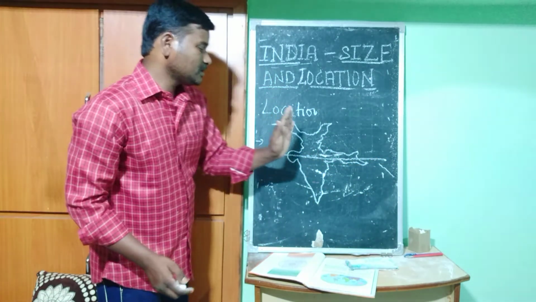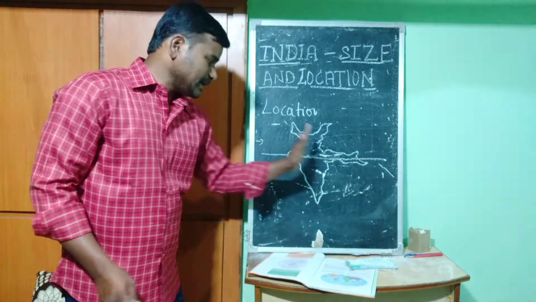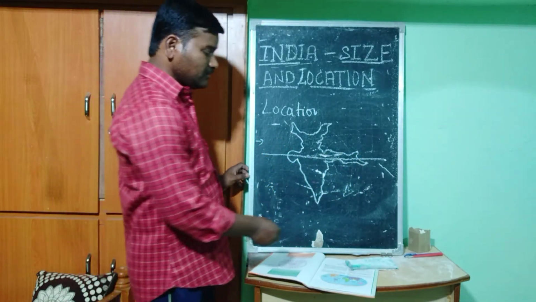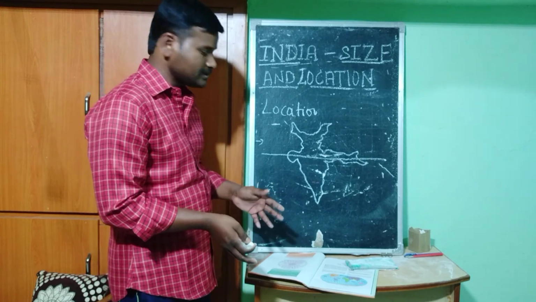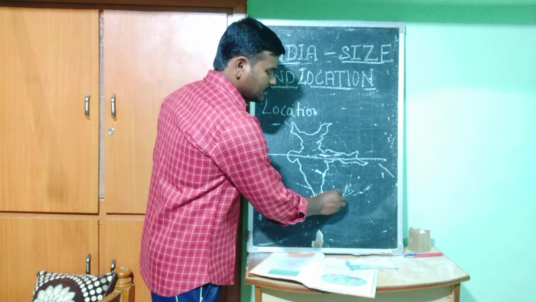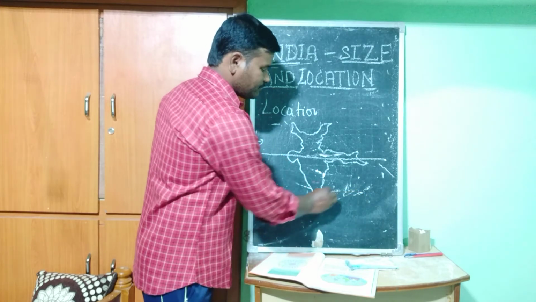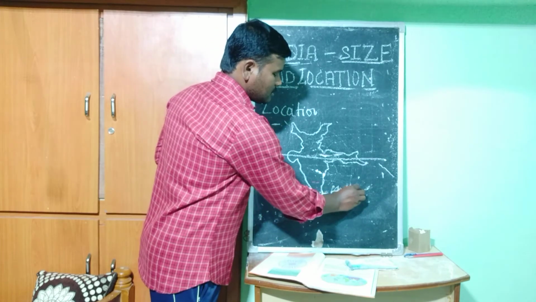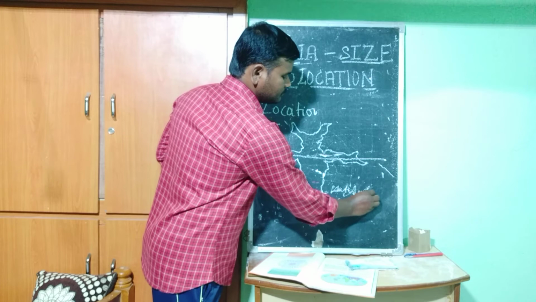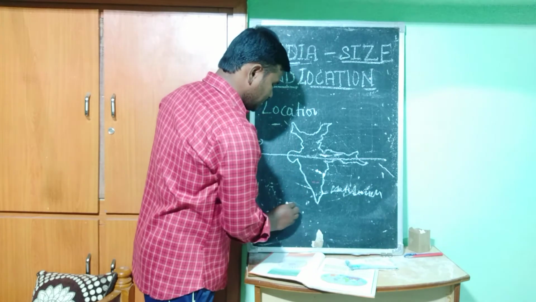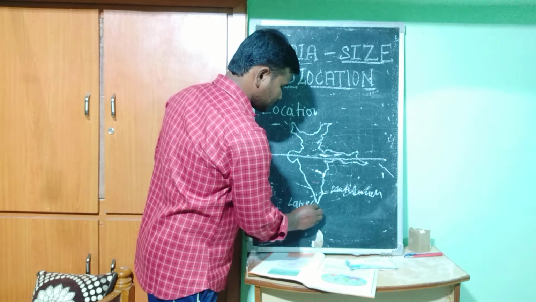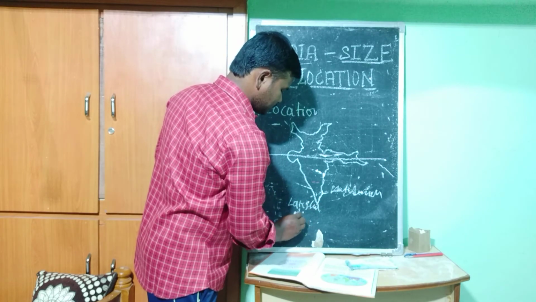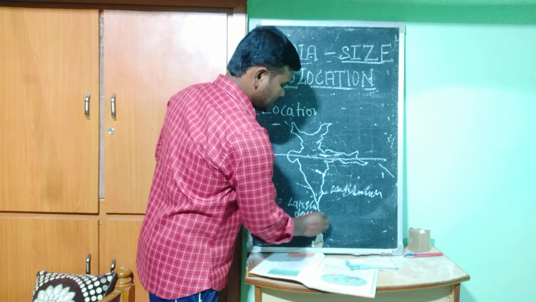Also, towards the east and west there are islands, we already know. Here are Andaman and Nicobar, and here the Lakshadweep Islands.